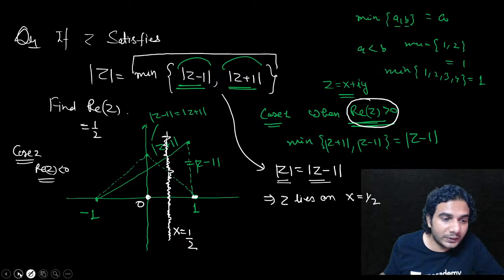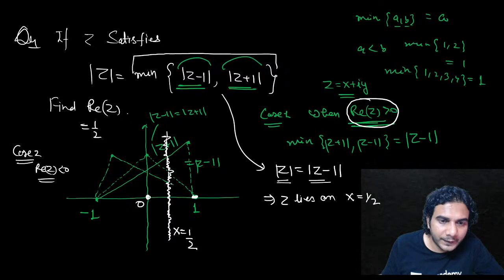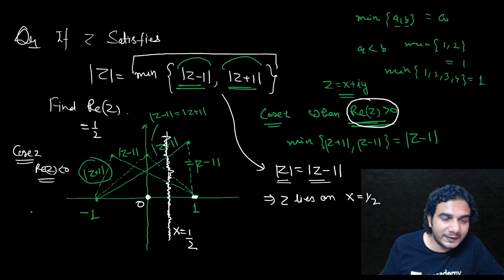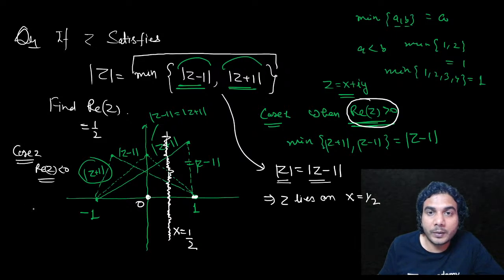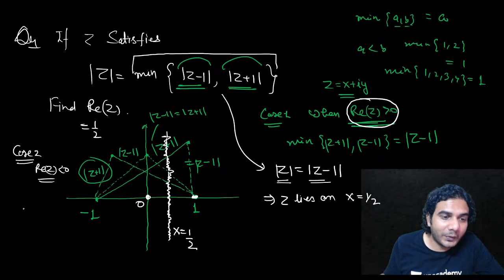That means Z lies on the left side of the y-axis. Now Z is here. So if Z is here, then you can see which one will be smaller. This is mod of Z minus 1. Now this is mod of Z plus 1. So in this case, this is the smaller value, the minimum of mod of Z minus 1 comma mod of Z plus 1, right? So now the equation will become mod of Z is equal to mod of Z plus 1.